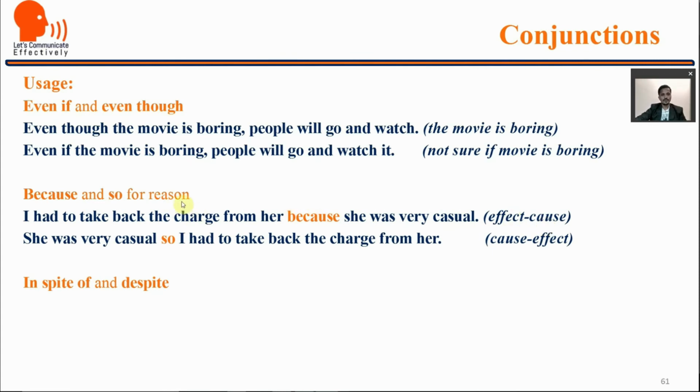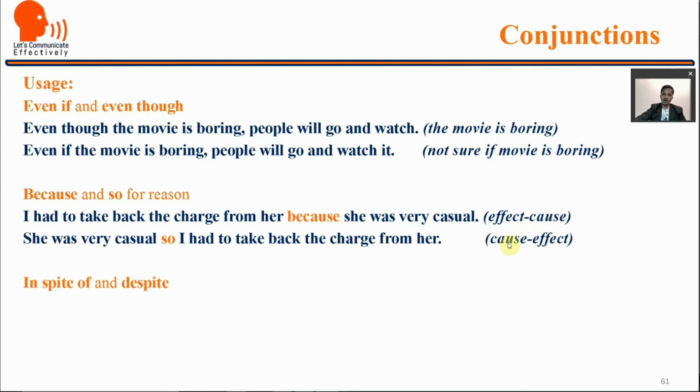Because and so, for showing reasons. The simple rule is, let us see the examples first. I had to take back the charge from her because she was very casual. She was very casual, so I had to take back the charge from her. So the rule is effect and cause. If you talk about effect first, then you use because to show cause.